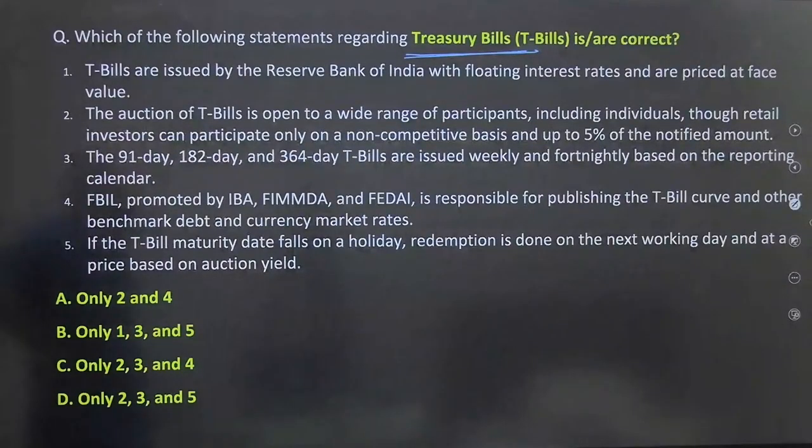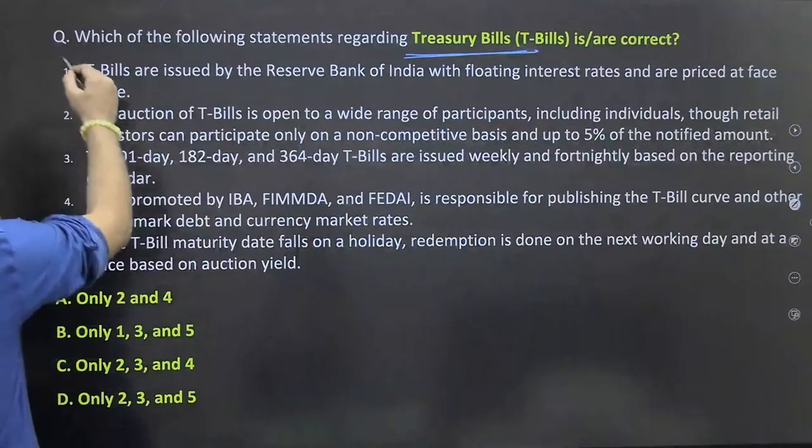Third one is 91, 182 and 364 days are issued weekly and fortnightly based on the reporting calendar. FBIL, promoted by IBA, FIMMDA and FEDAI, is responsible for publishing the T-bills curve and other benchmarks. If the T-bills maturity date falls on Sunday or a holiday, redemption is done on the next working day at a price based on auction yield. So what will be your correct answer? See, these two statements are wrong.